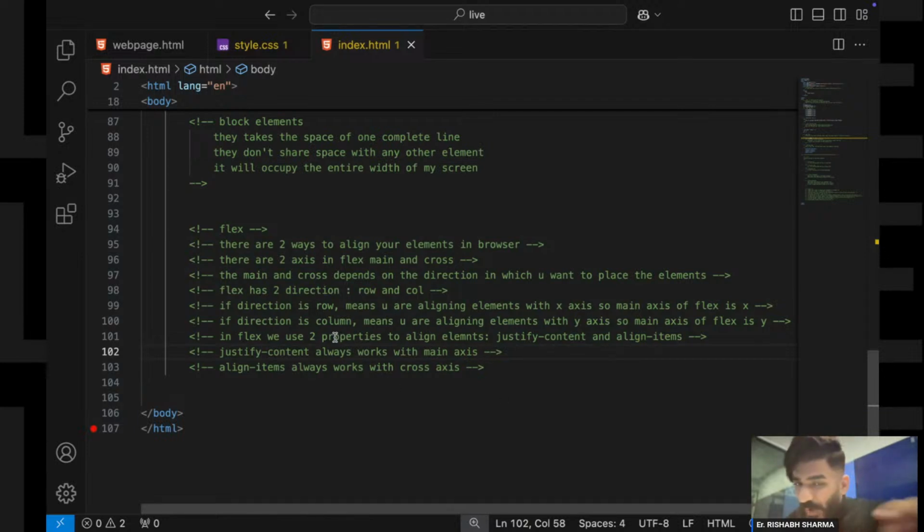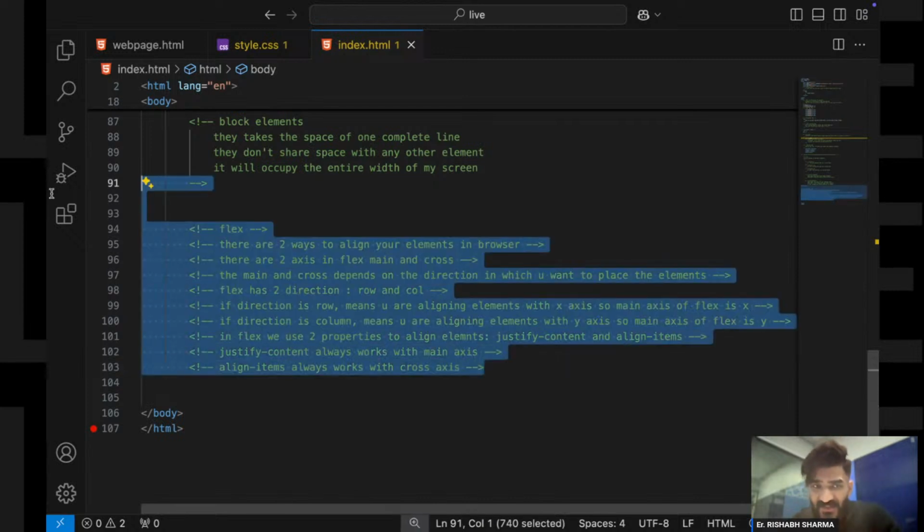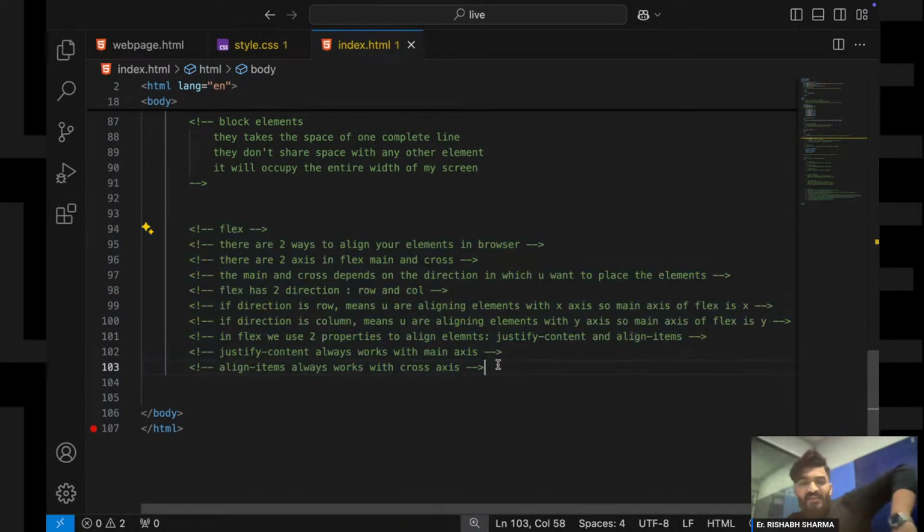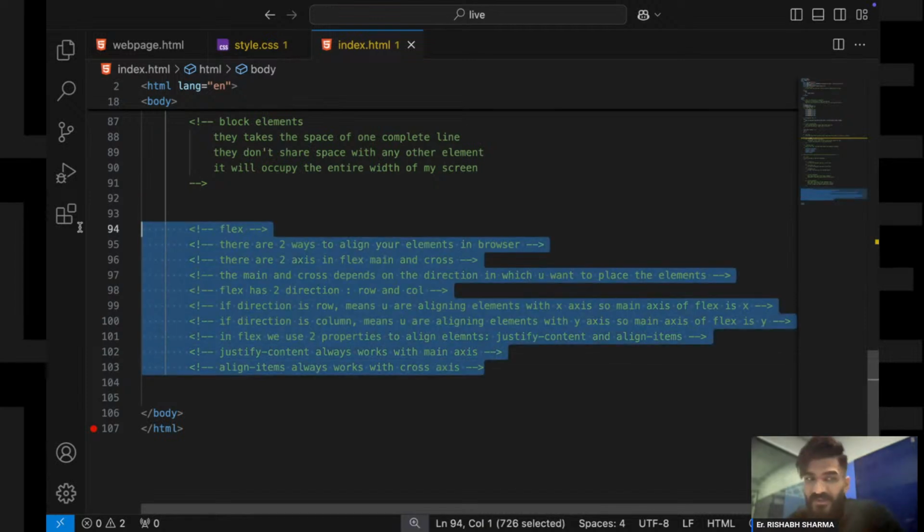And we have two properties to align the elements: one is justify content and the second one is align items. Justify content always works with the main axis and align items always works with the cross axis, okay? Okay, is this much done? If this much is done, then we will use this flex property tomorrow, okay?